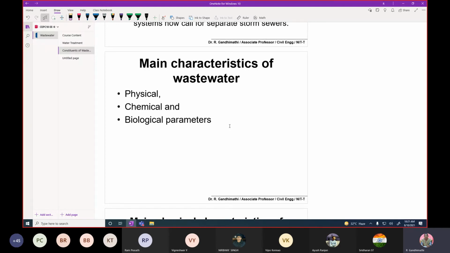Which can be seen, ma'am: color. Odor, bad smell. These two we can visualize very clearly. Color we can see, and odor we can smell while just moving near it, whether it is a bad odor or some other odor. Then other physical characteristics.